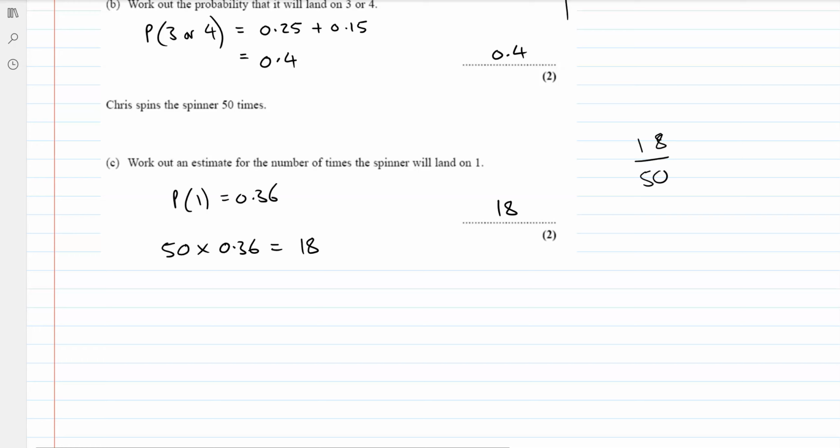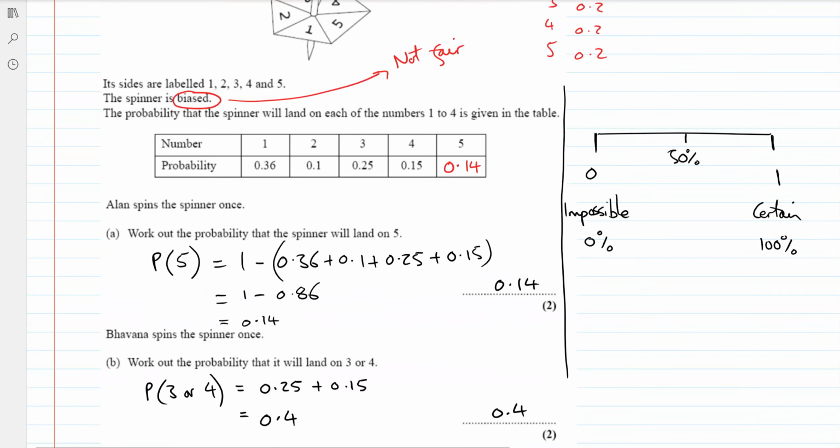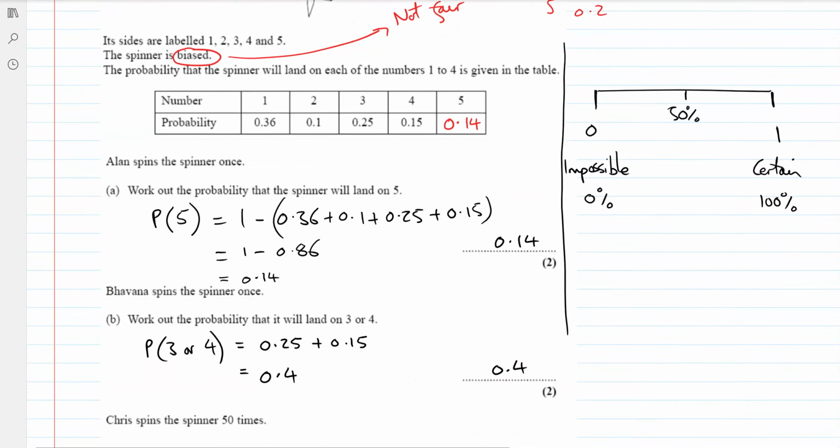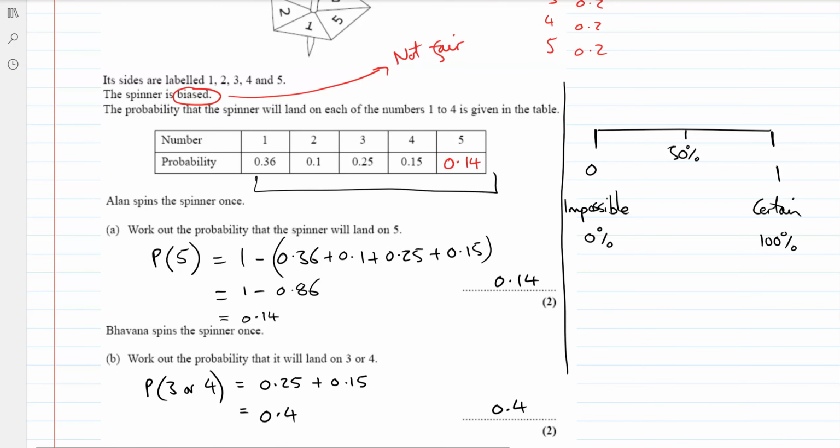0.36. This is 36 out of 100, which is 0.36 or 36%, isn't it? Okay, but we can simply multiply that. So if you've got a particular probability and you're doing it a number of times, you can multiply those together. This is kind of the most simple type of question. But you can see it's 6 marks. It's a lot of marks, and it's quite straightforward. Probabilities have to add up to 1 to start with.